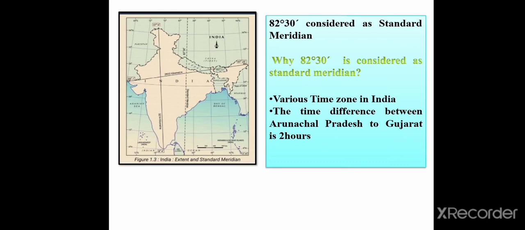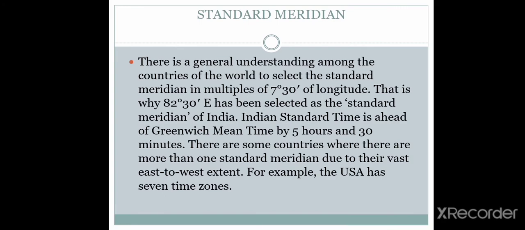82 degrees 30 minutes is considered the standard meridian of India. Why is 82 degrees 30 minutes considered the standard meridian? Because it passes almost through the middle of India. So there are no various time zones in India. The time difference between Arunachal Pradesh and Gujarat is 2 hours.